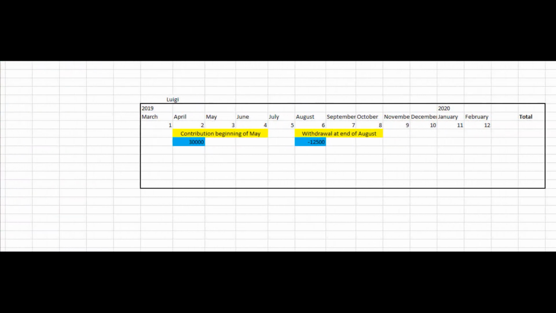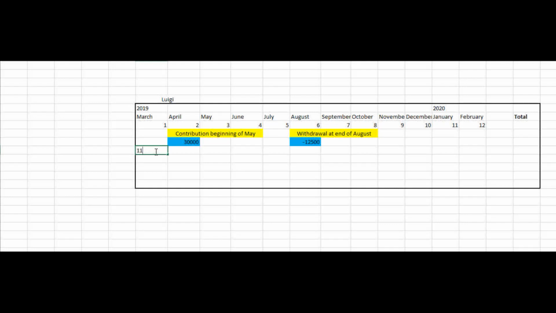So we know that at the beginning of the year he had 112,500 Rand. However, he contributed 30,000 Rand more at the beginning of May. So that means that from May onwards, his capital account will have increased to 142,500 Rand. That is 112,500 Rand plus 30,000 Rand. And then at the end of August, he withdrew 12,500 Rand. So from the 1st of September onwards, his capital amount would have decreased from 142,500 Rand to 130,000 Rand.